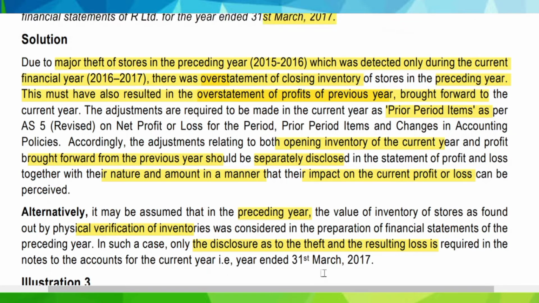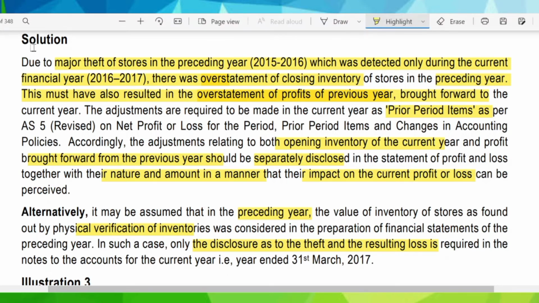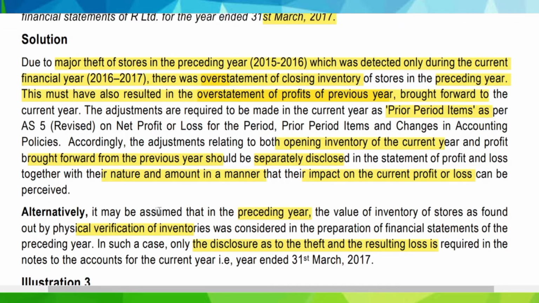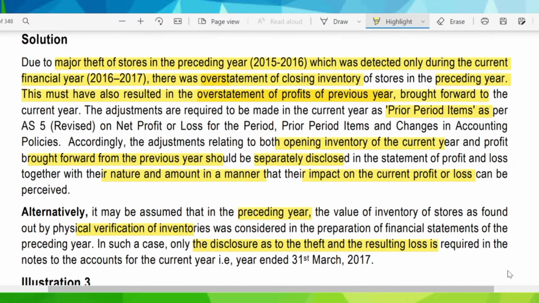So, in the exam, if this question comes up, you might be tempted to write only this paragraph and ignore the other, but you should not do that. You cannot write only this paragraph, that is the alternative solution, because in this part they are saying that they had not followed the books of account for inventory valuation, but after conducting the physical verification they have done the valuation of inventory on the basis of physical verification, and that they have accounted for this 10 lakhs theft in it. So this answer won't be sufficient to secure your full marks. If you write both, then it is good, but you should not write only this alternative solution if such a question arises in your exam.